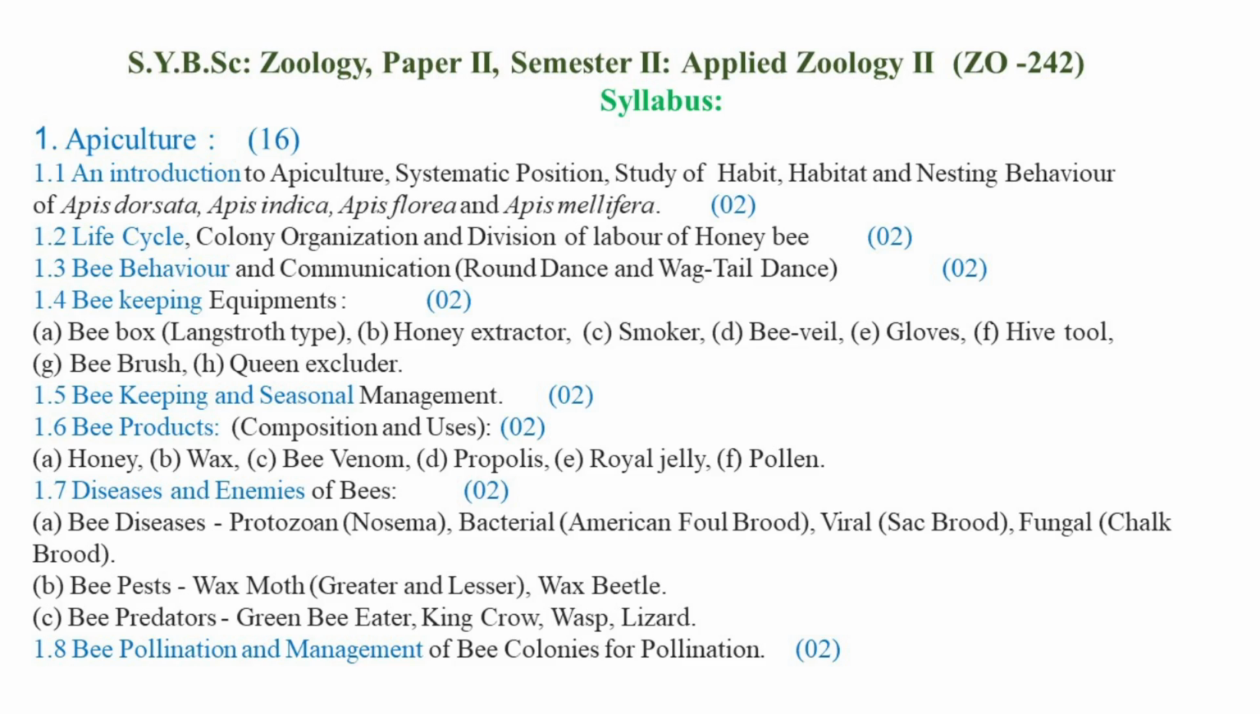The topic first, apiculture, is having weightage of 16 lectures. Apiculture is the important branch of applied zoology. It deals with scientific culturing and rearing of the honeybees for the production of byproducts such as honey and beeswax as major byproducts, and pollen, propolis, royal jelly, apitoxin as minor byproducts.